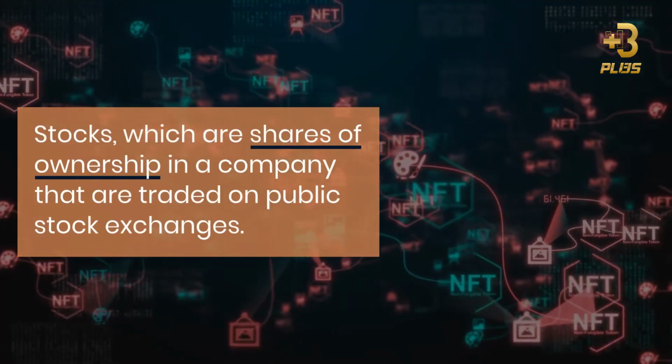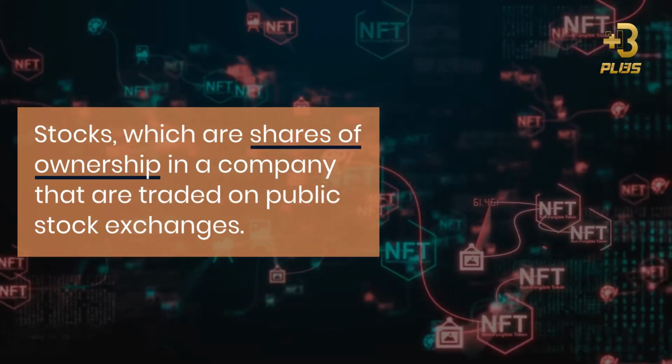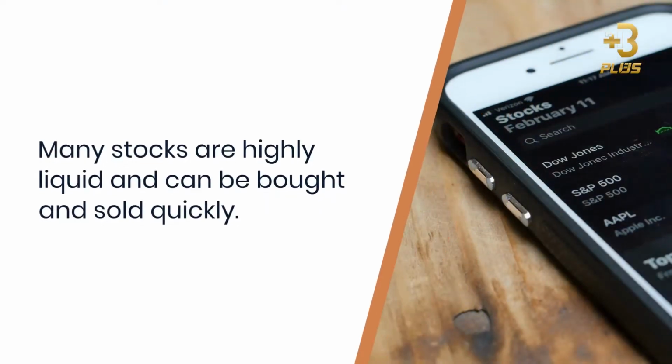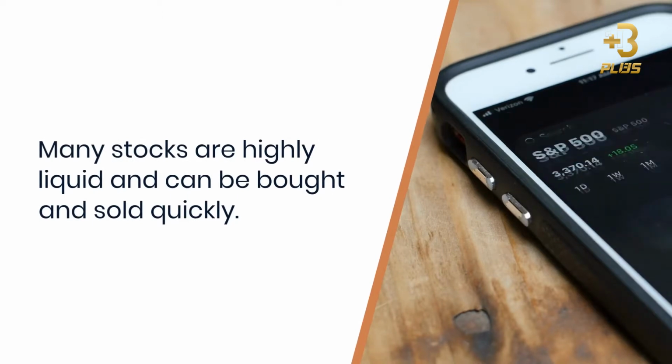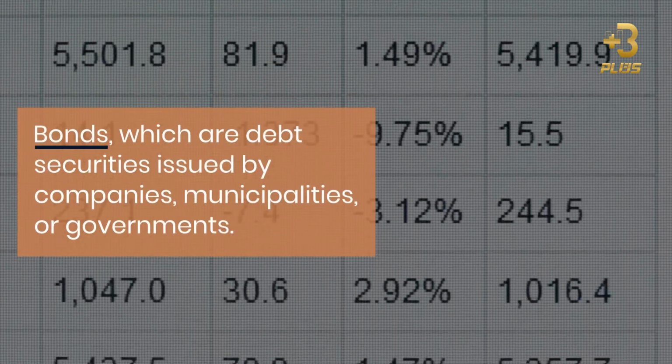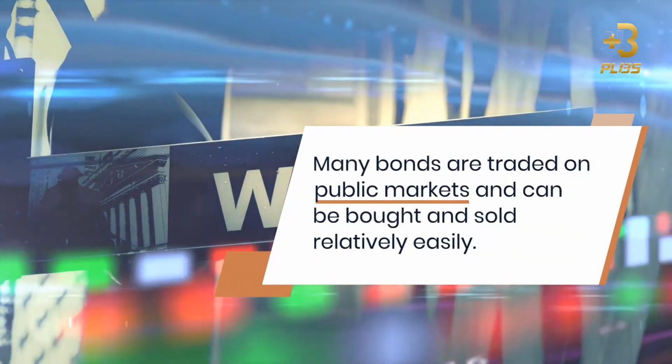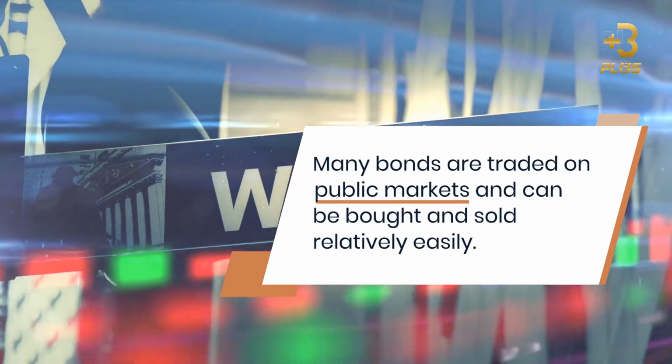2. Stocks, which are shares of ownership in a company that are traded on public stock exchanges. Many stocks are highly liquid and can be bought and sold quickly. 3. Bonds, which are debt securities issued by companies, municipalities, or governments. Many bonds are traded on public markets and can be bought and sold relatively easily.